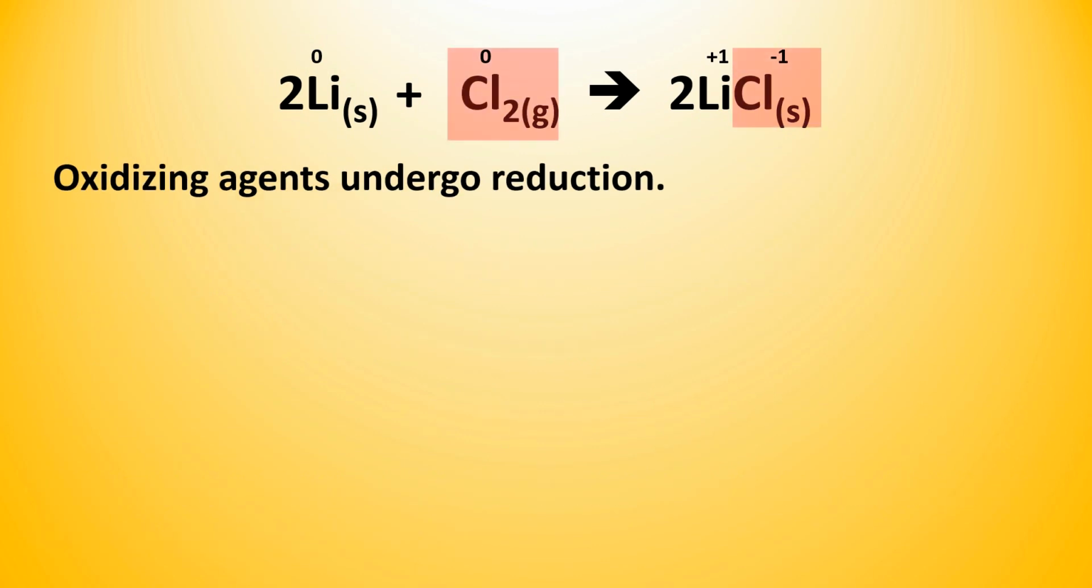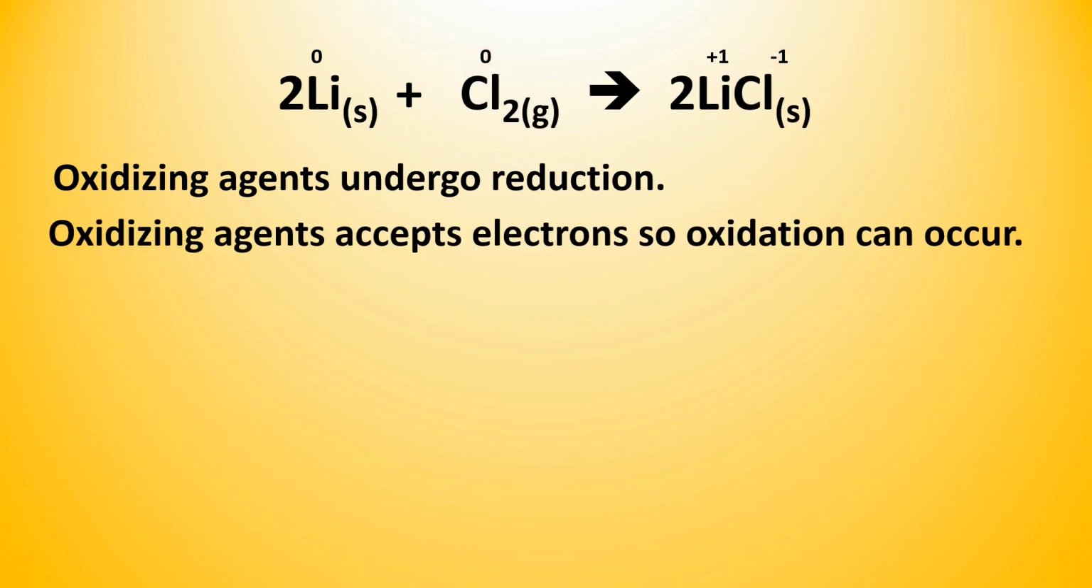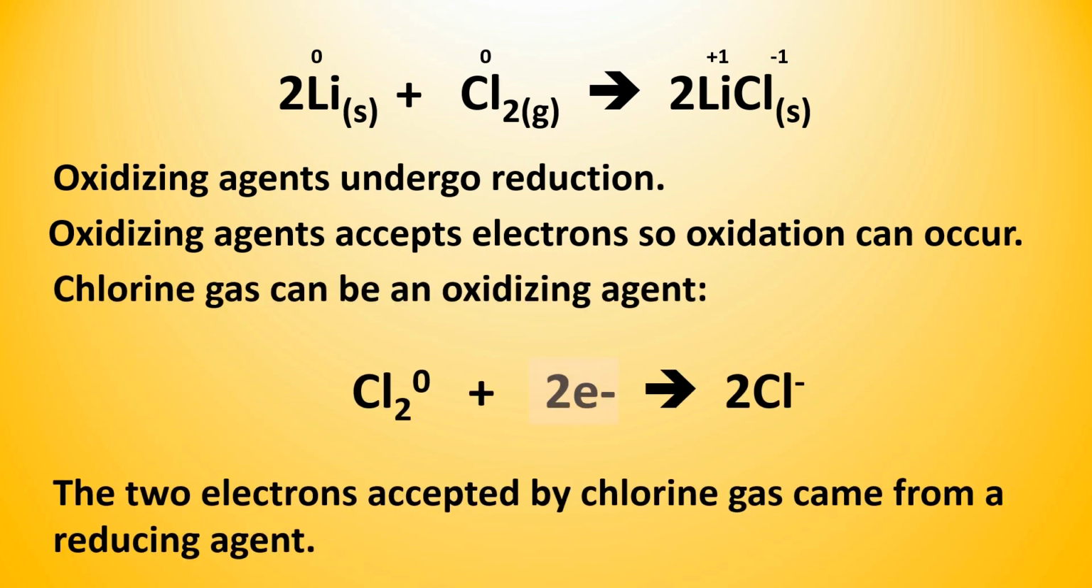Oxidizing agents undergo reduction. Oxidizing agents will accept electrons, so oxidation can occur. Chlorine gas can be an oxidizing agent. The 2 electrons accepted by chlorine gas came from a reducing agent.